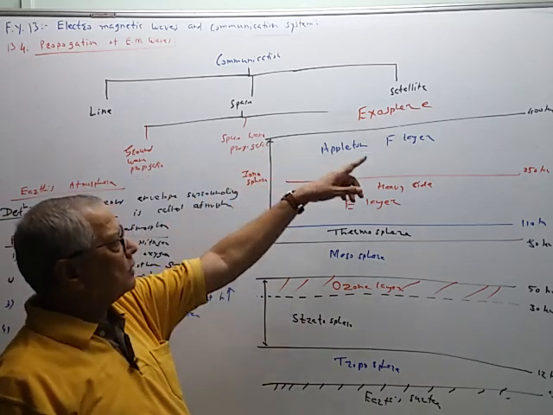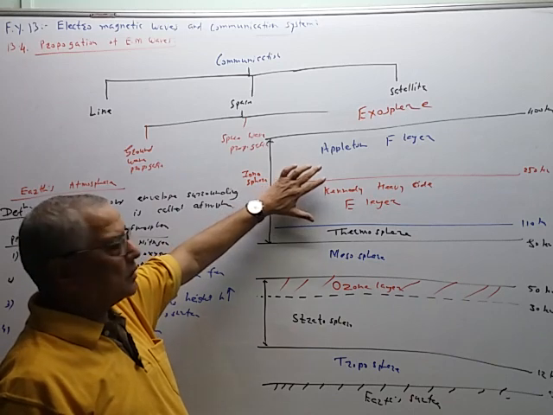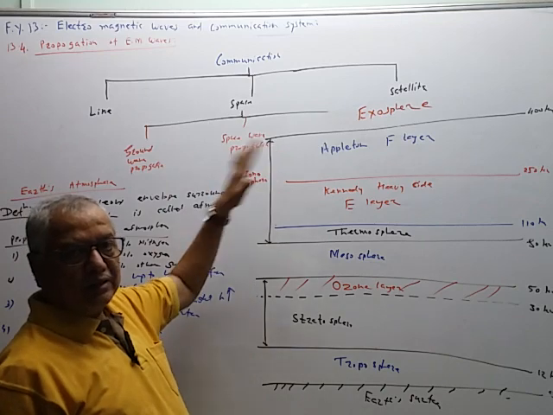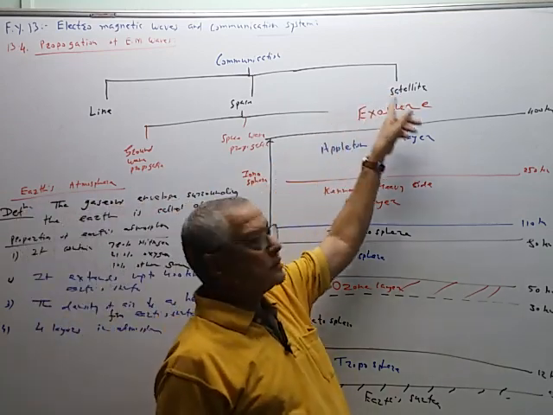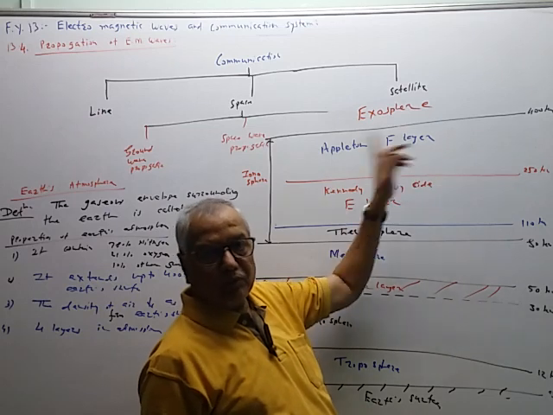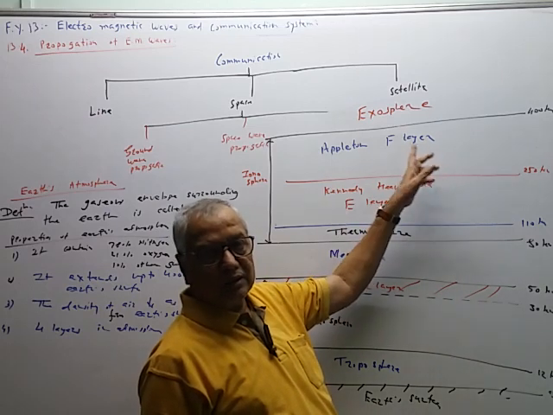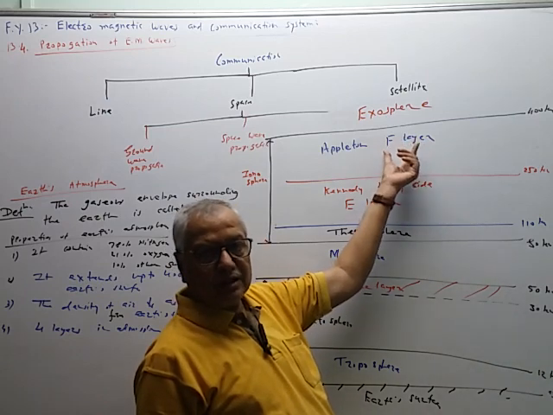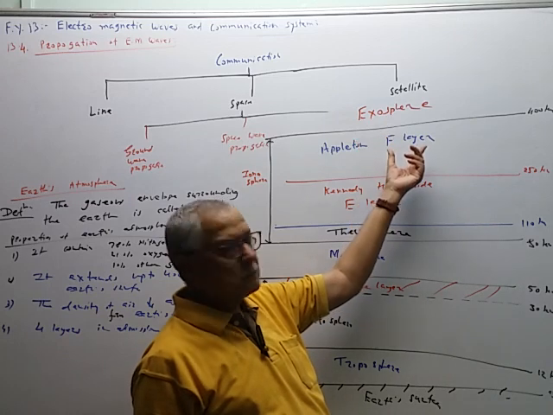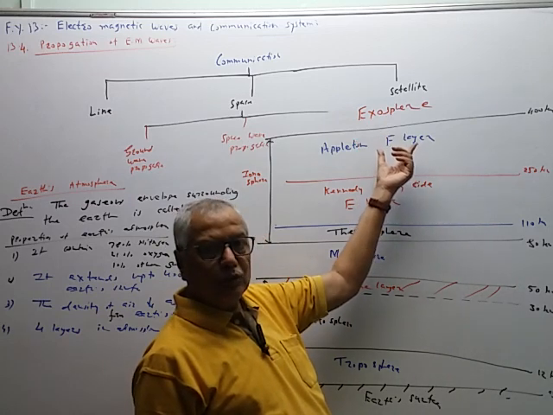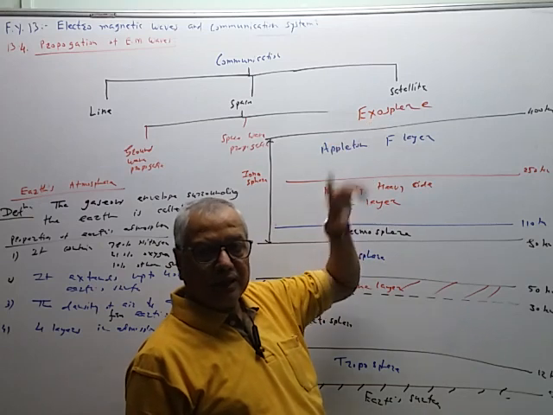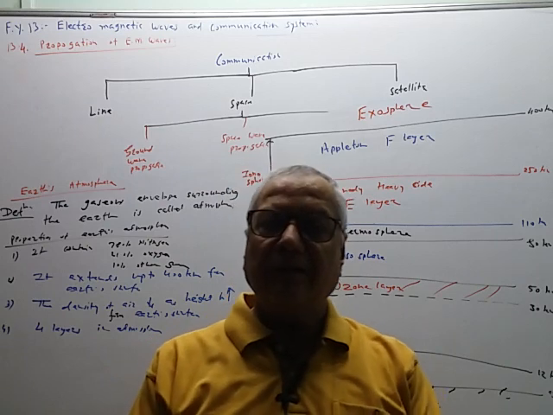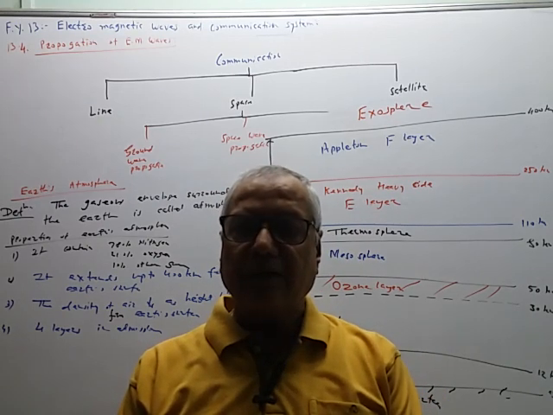From 80 km to 400 km, this region is called the ionosphere because there are ions present, positively charged and negatively charged ions are present. And why are the ions present? Because the solar radiation first enters here. So they have a powerful radiation, very energetic radiation, so they will ionize the gases. The gases are rare, density is very low, pressure is very low. So at low pressure, density is also low, and therefore this energetic radiation will ionize the gases in this layer, and therefore positively charged and negatively charged ions are present.